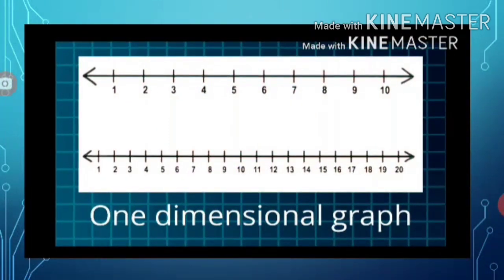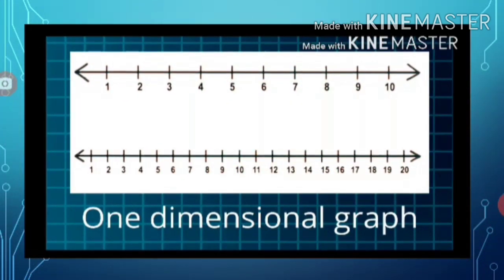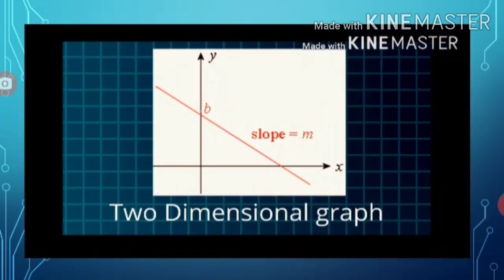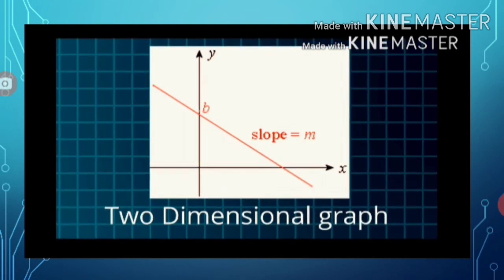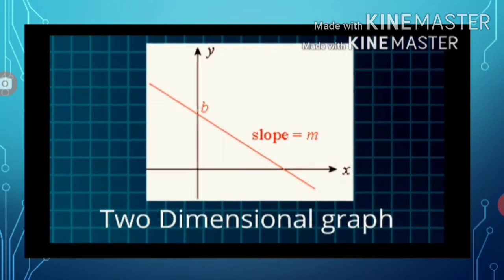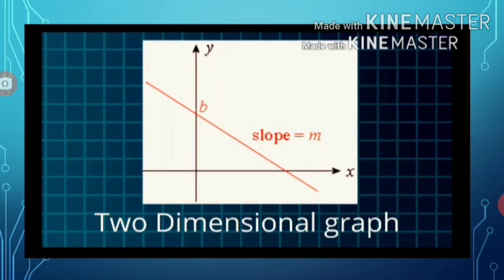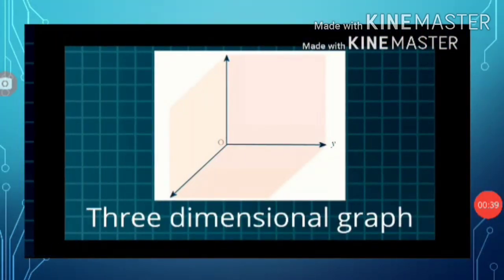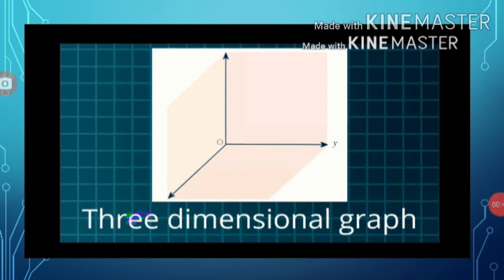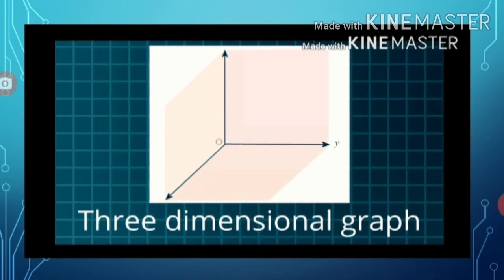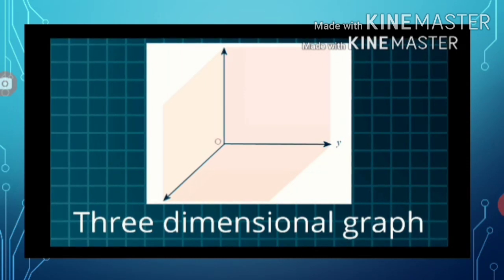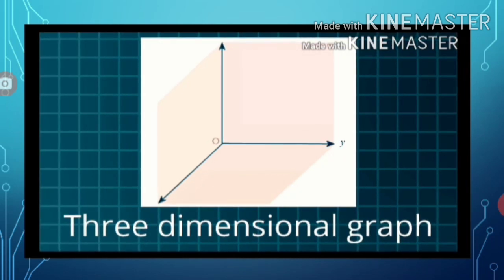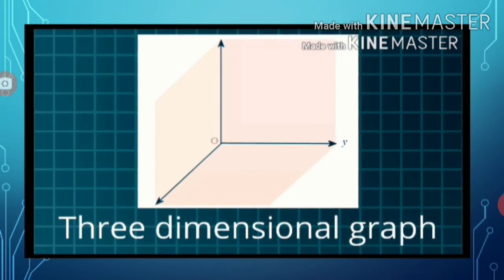When we consider only one number line, that is only one coordinate axis, it forms a one-dimensional graph. And when we consider two number lines, that is two coordinate axes, such that the horizontal number line is called the x-axis and the vertical number line is called the y-axis, it forms a two-dimensional graph. And similarly, if we consider three number lines, that is three coordinate axes, all three axes are mutually perpendicular to each other, such that they form the x, y and z axes, called a three-dimensional graph.